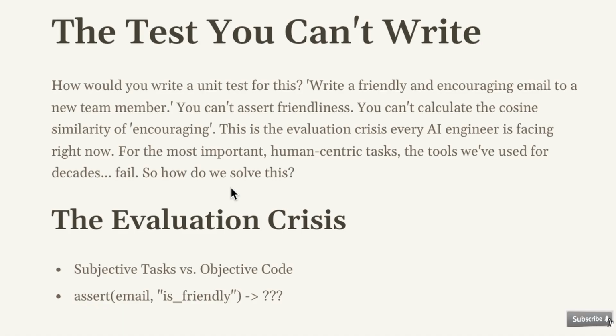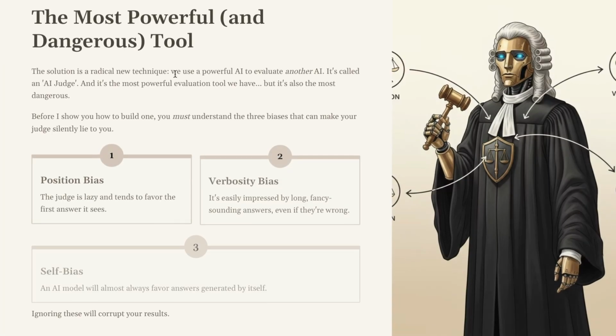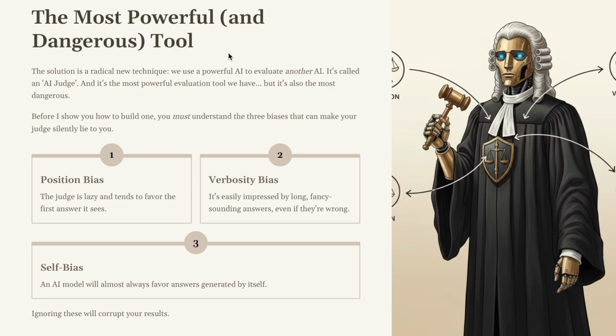So how do we solve this? The solution is a radical new technique. We use a powerful AI to evaluate another AI. It's called an AI judge, and it's the most powerful evaluation tool we have, but it's also the most dangerous.